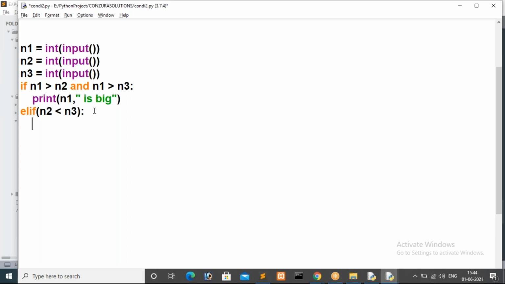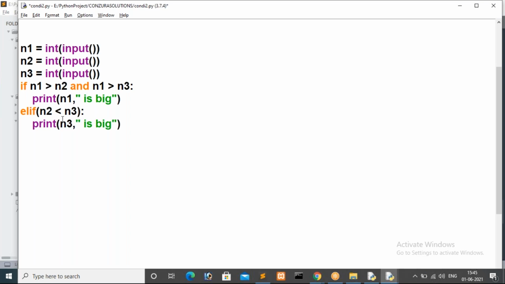So here, based on my condition, what do I need to print inside the elif block, guys? Which value do I want to print? n2 or n3? If the first condition returns true, in that case we are printing n1. Now in the second condition, I am comparing n2 lesser than n3. In this case, what do we need to print, n2 or n3? Absolutely, we have to print n3. n3 is the bigger here. n3, comma, within quotations we specify is big.